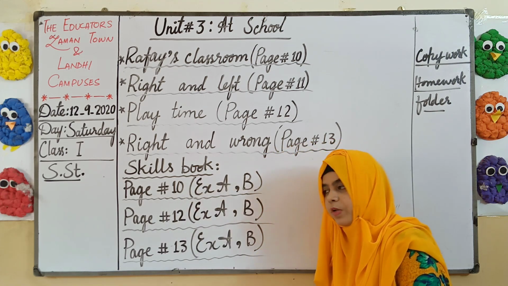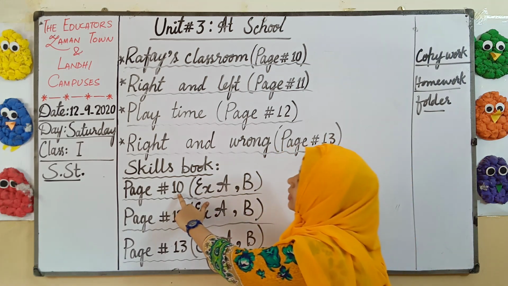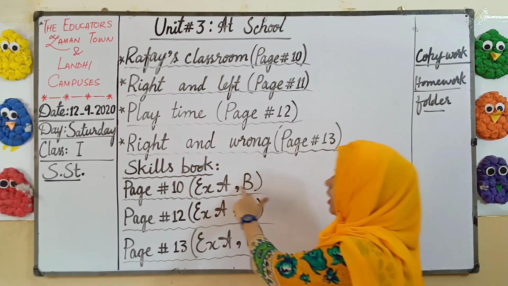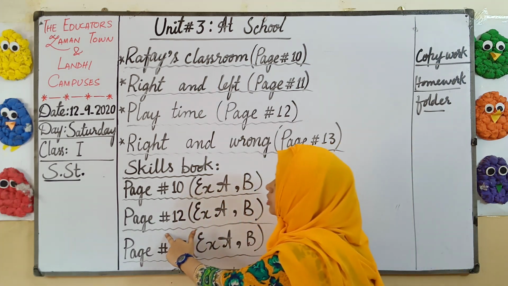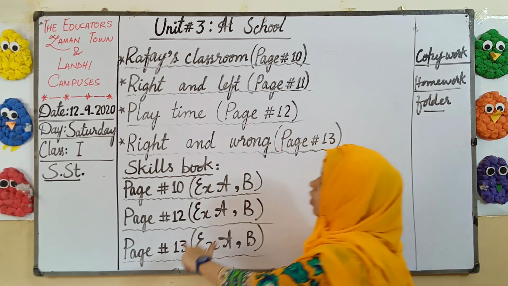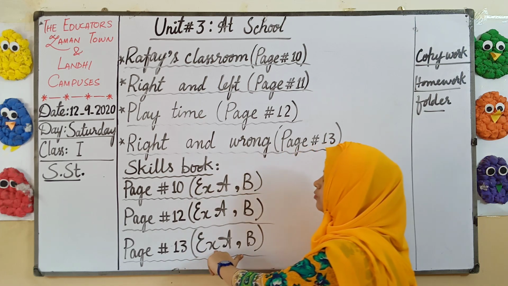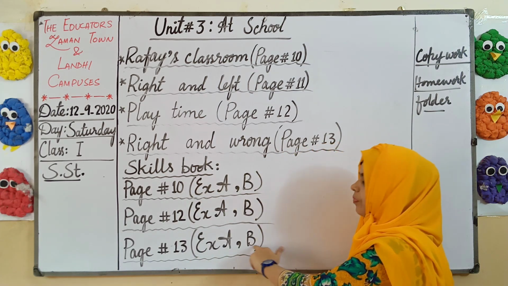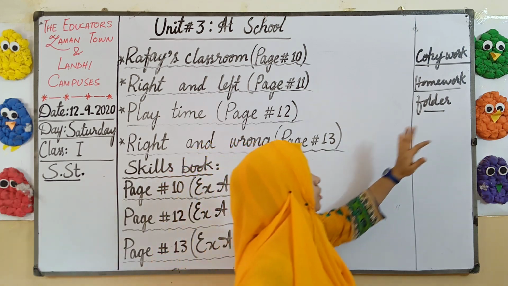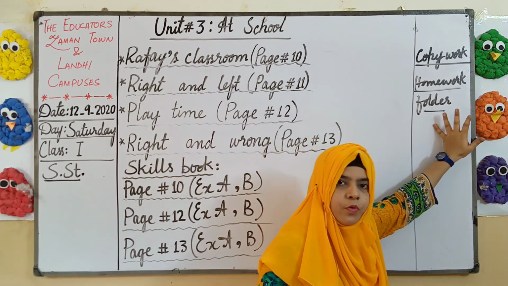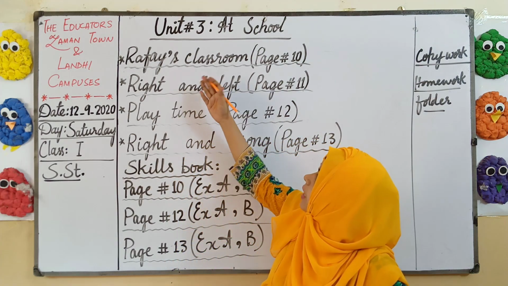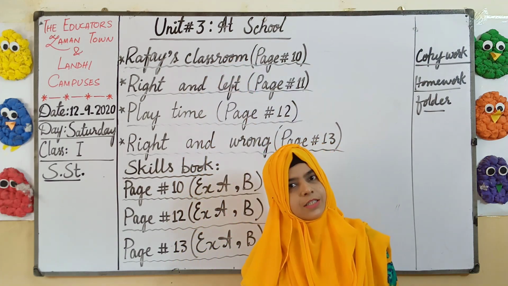As well as that, you have to complete your skills book pages. Which pages will you complete? You will complete page number 10, where you have to complete exercises A and B. On page number 12, you have to complete exercises A and B. On page number 13, you also have to complete exercises A and B. And for copywork, you have to complete your copywork from your homework folder. So let's start the reading.